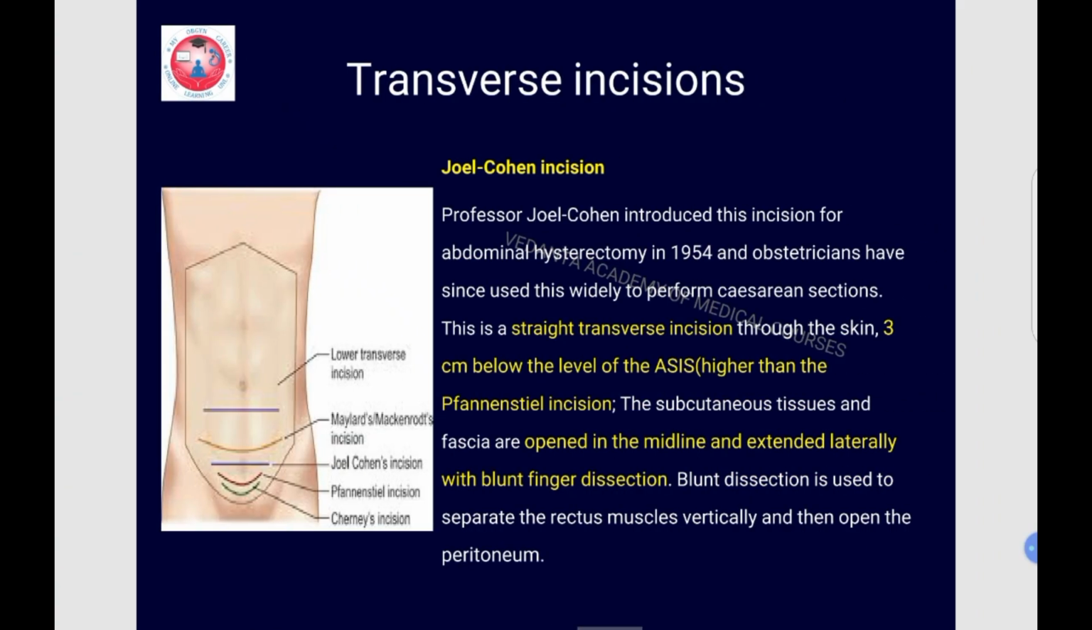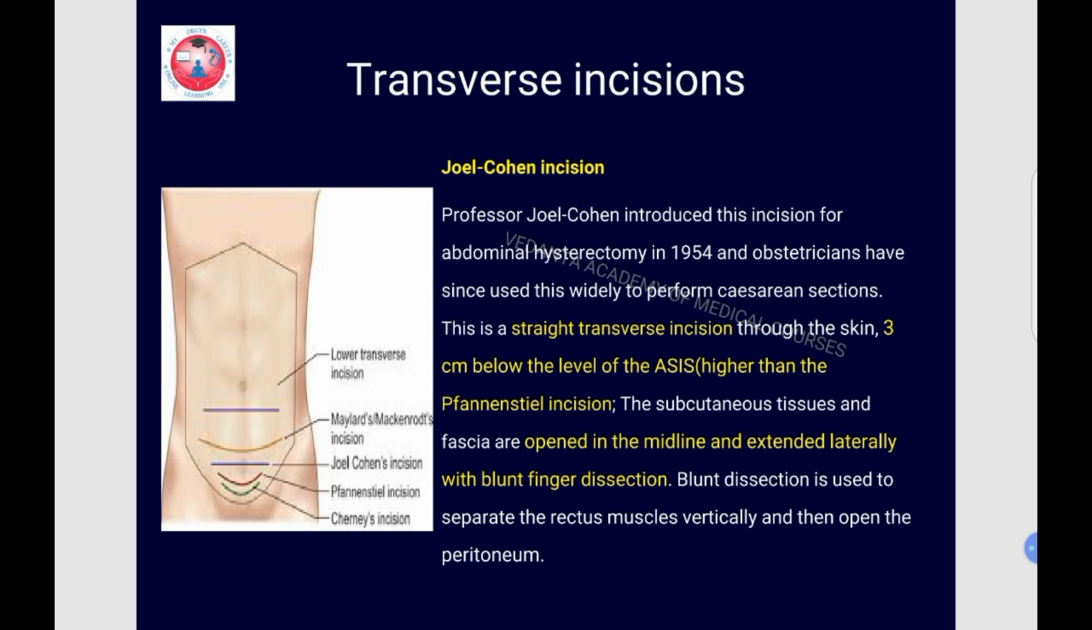Okay. The next transverse incision is a Joel Cohen incision. Professor Joel Cohen introduced this incision for abdominal hysterectomy in 1954. Okay, obstetricians have used this incision to perform cesarean section. This is a straight transverse incision.